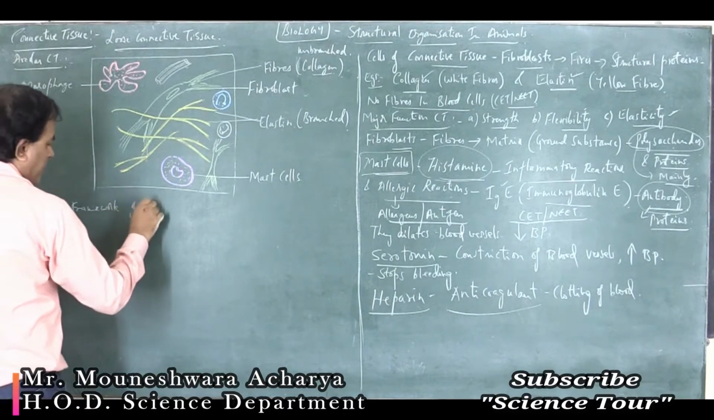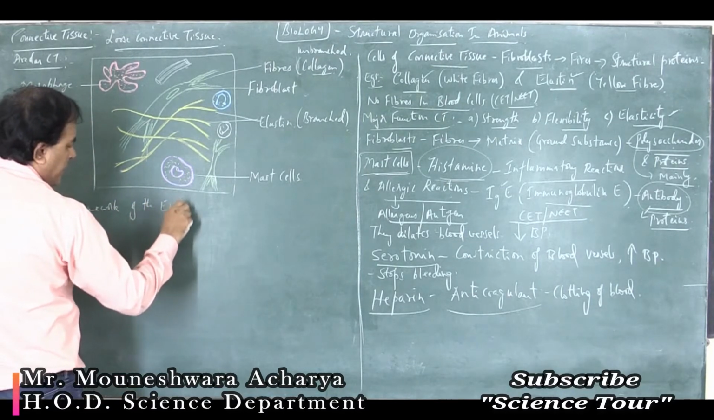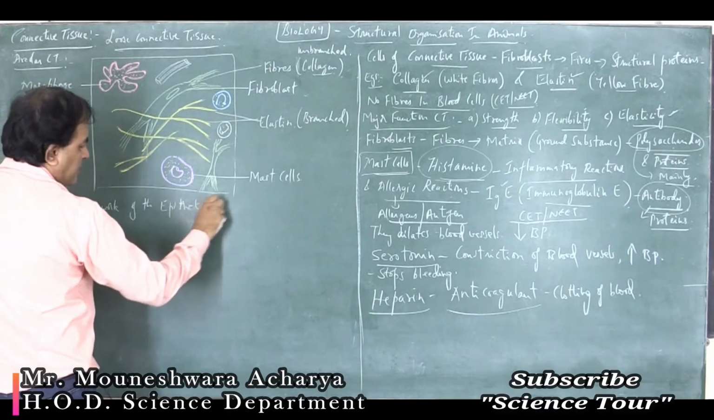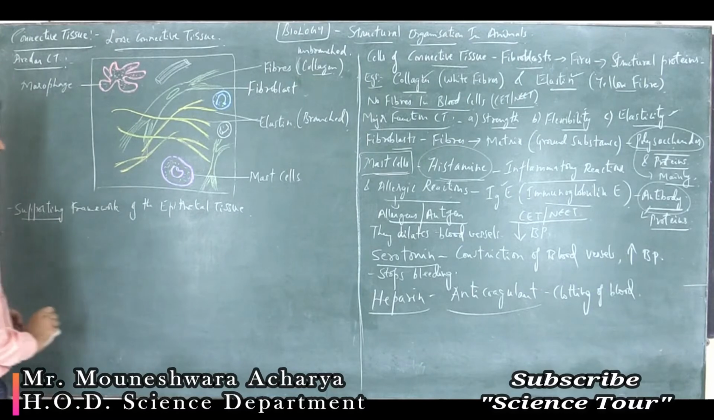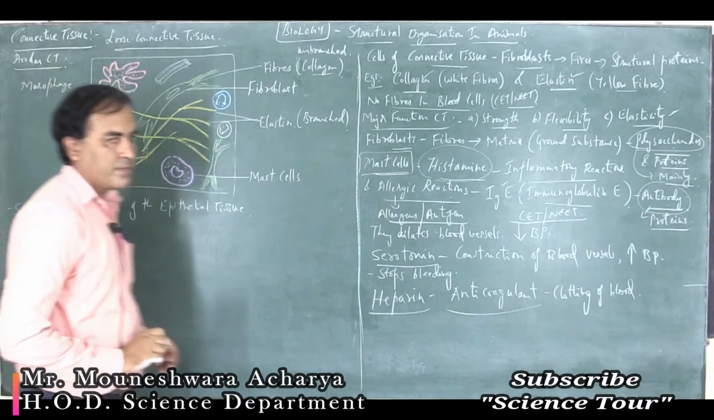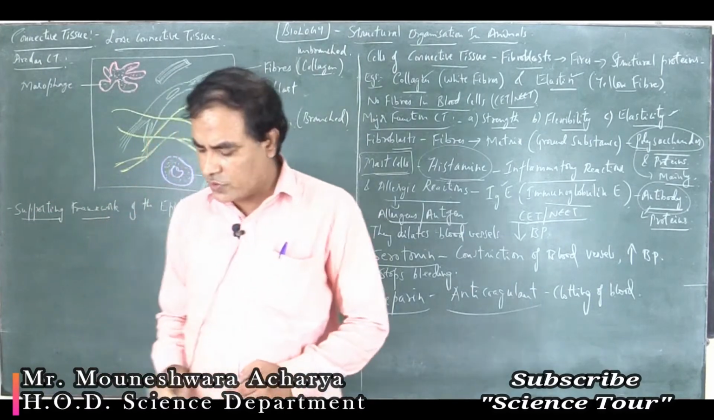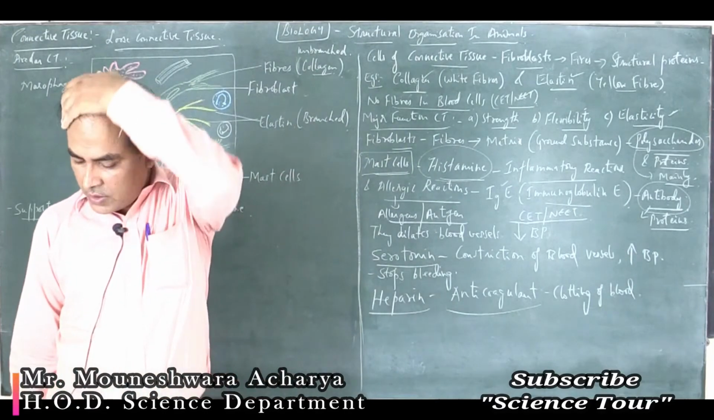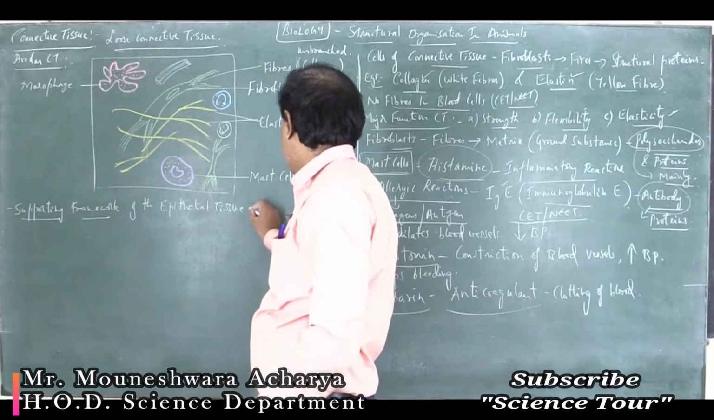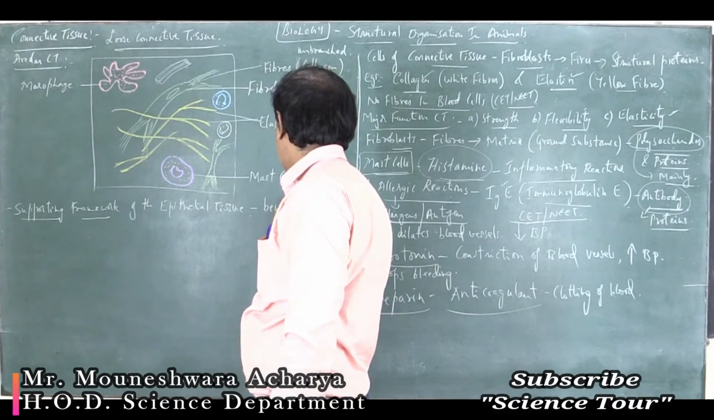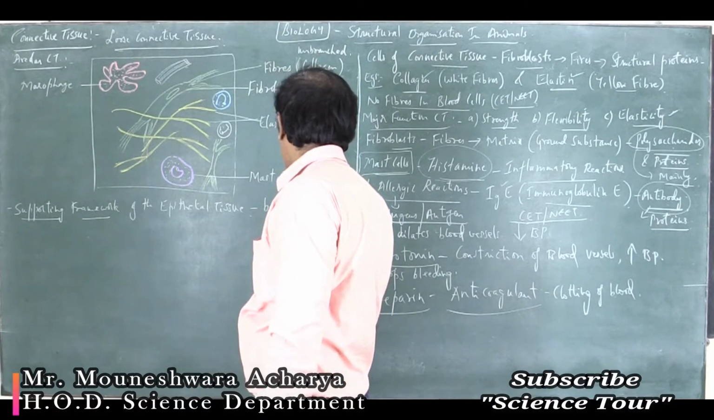Of the epithelium or the epithelial tissue. Underline that, supporting word, supporting framework. Because it is a connective tissue, so it has to support. Okay. Now, for example, the areolar connective tissue present beneath the skin or underneath of the skin.